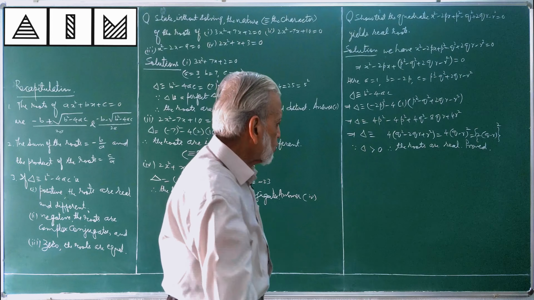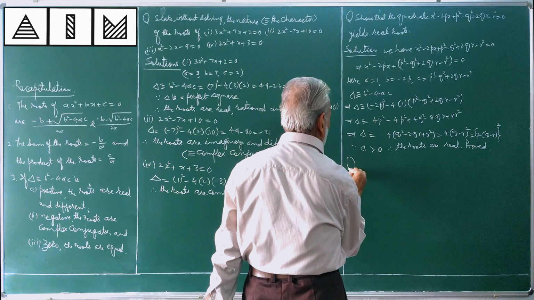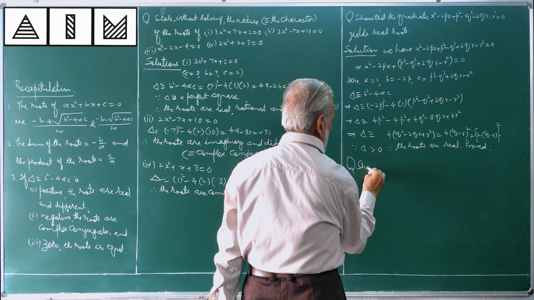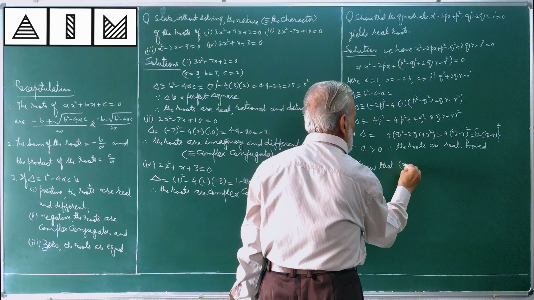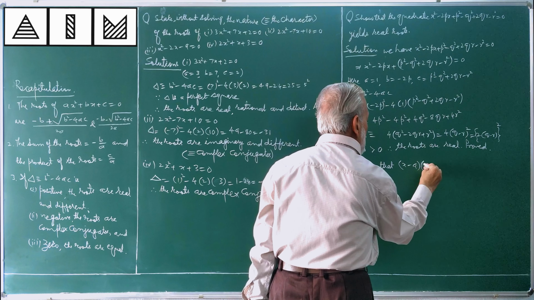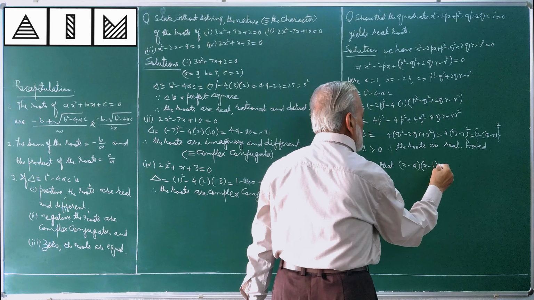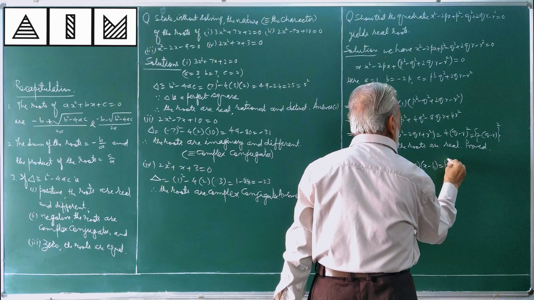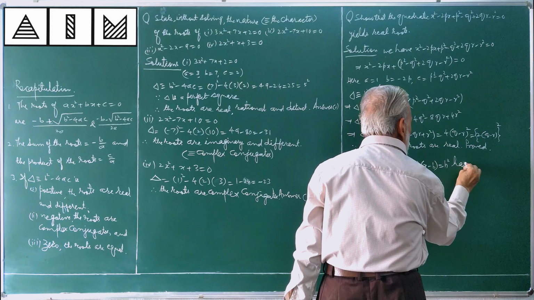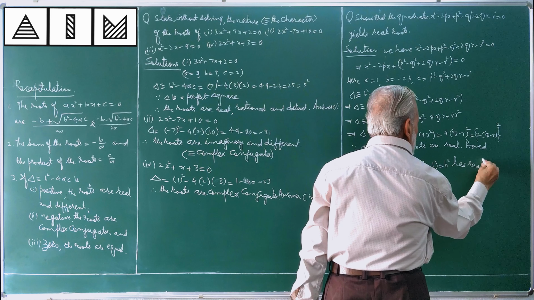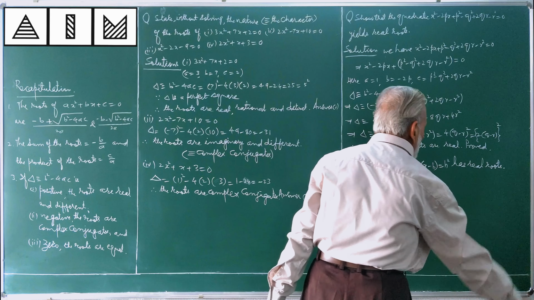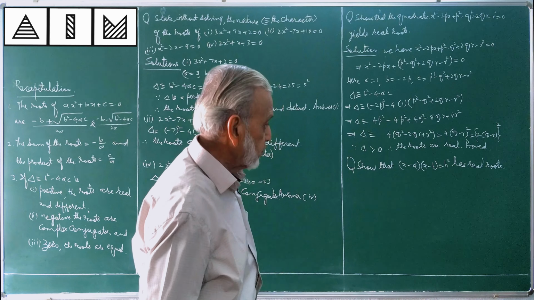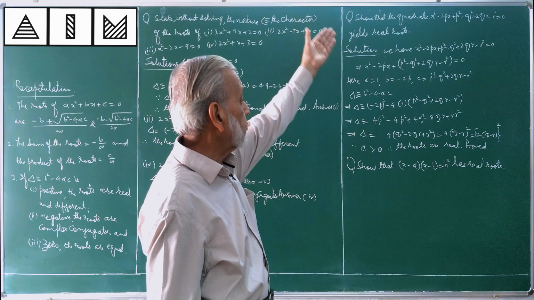I am giving one more question here, please see. I don't want to solve this question, very simple, please solve on the same lines.